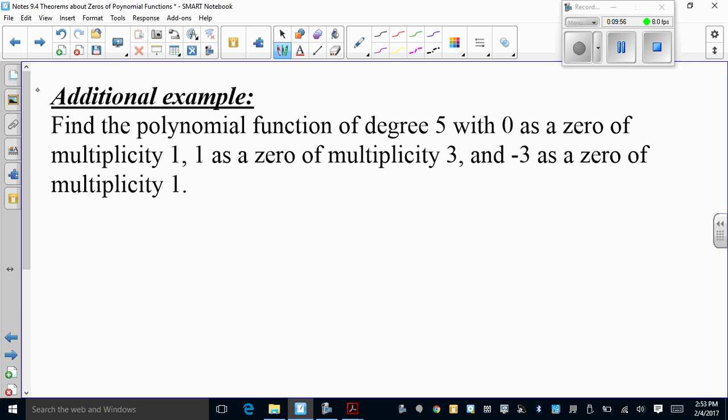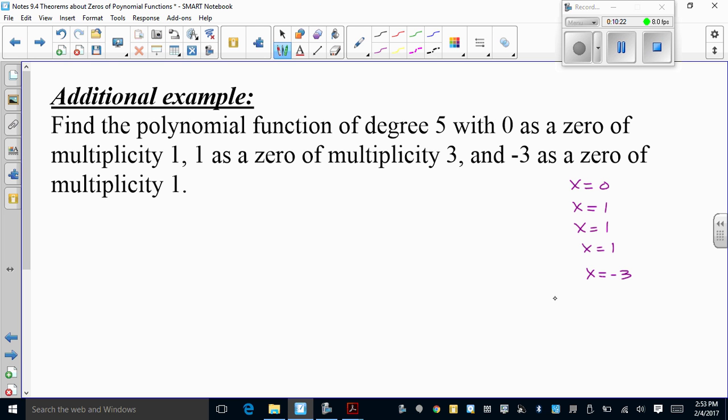Another example, find the polynomial function of degree 5 with 0 as a zero of multiplicity 1, 1 as a zero of multiplicity 3, and negative 3 as a zero of multiplicity 1. So x equals 0 happens one time. x equals 1, x equals 1, x equals 1. And x equals negative 3.